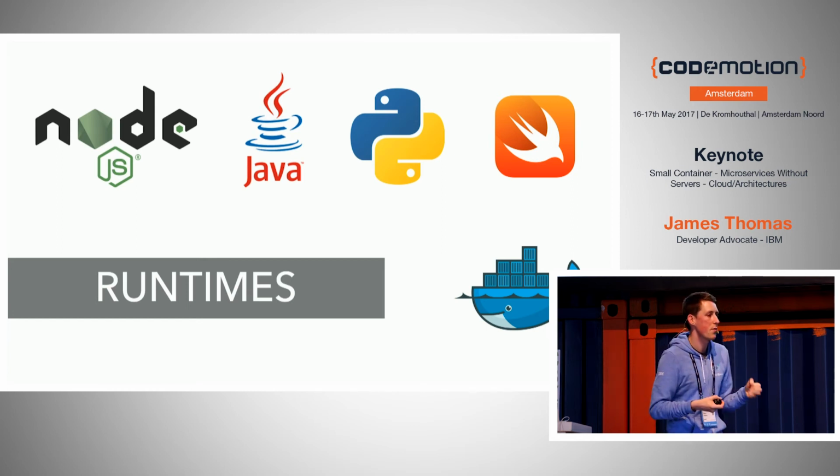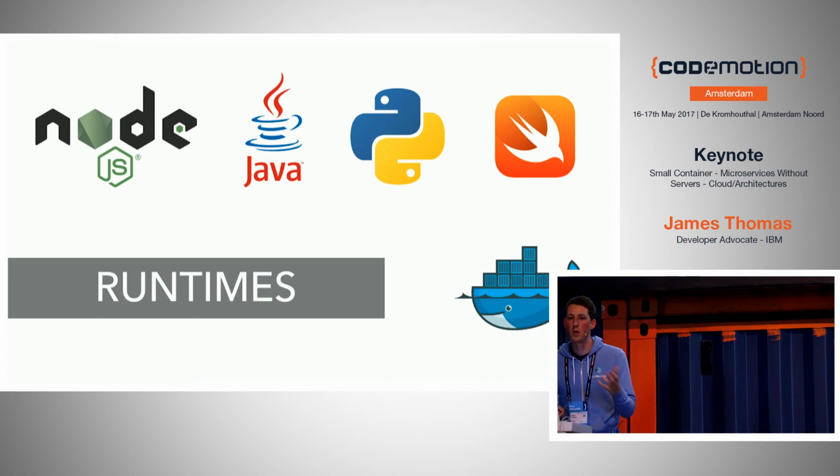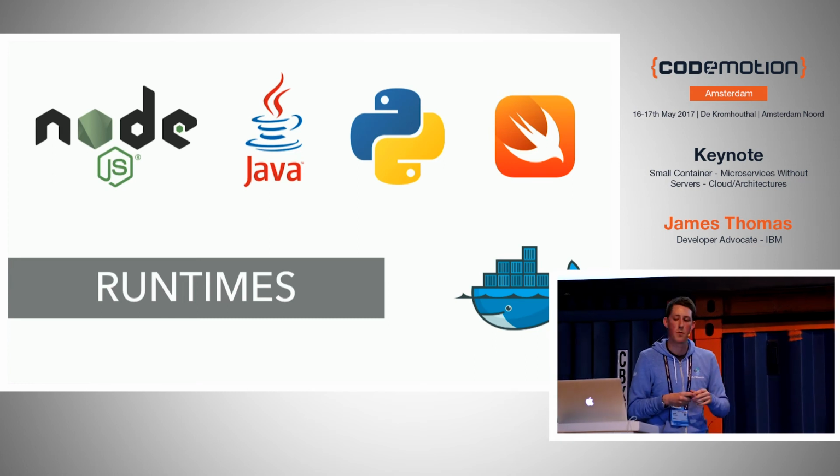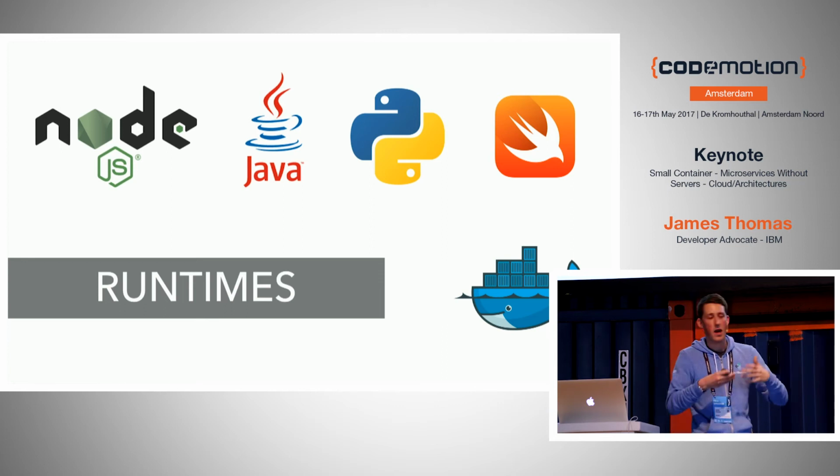But by far, I think the best thing about runtime support in OpenWhisk is it's extendable. Any runtime that you can package in a lightweight Docker image, you can push directly into the platform and have as your runtime environment. So if you want to use Go or Ruby or Haskell or anything basically, or .NET, as long as you can wrap it in a super lightweight Docker image, with some restrictions, you can push that in and completely customize your runtime, right? If you want to use an older version of Node or a newer one, rather than having to wait for the provider, you can just do that yourself. And I think that's a key differentiator. Almost none of the other providers at the moment let you completely customize the runtime.